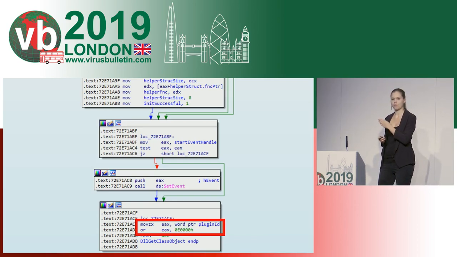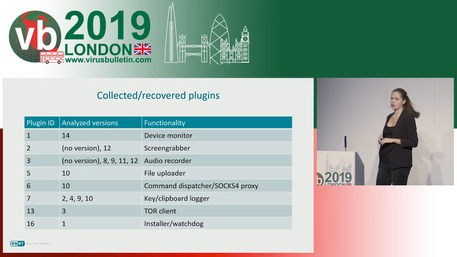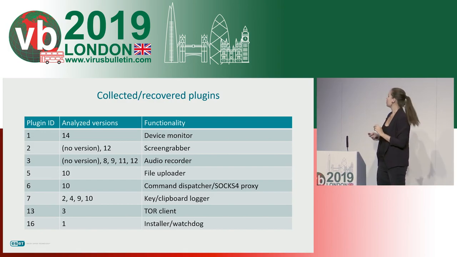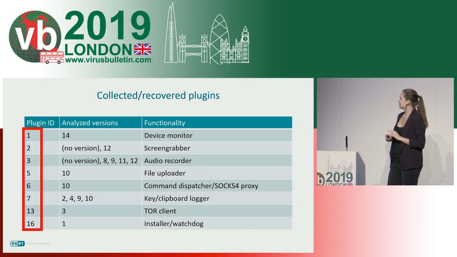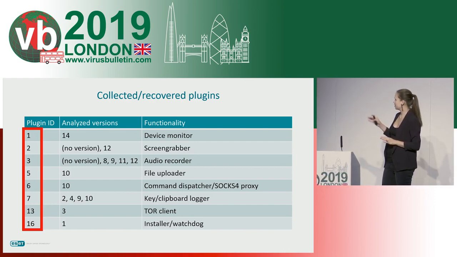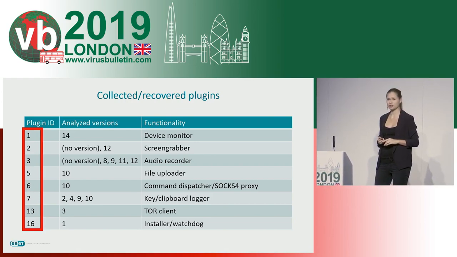All the plugins have this kind of exported function. It was the same for all the plugins that we analyzed. And these are all the plugins that we were able to collect, to recover. You can see all the IDs and versions. And maybe an interesting thing here is that the IDs seem to be continuous. And you can see that we probably don't have all the versions.